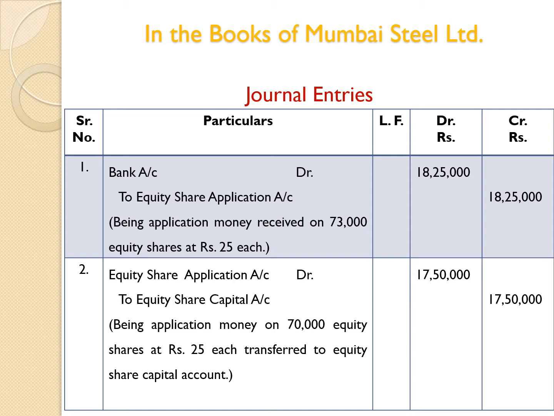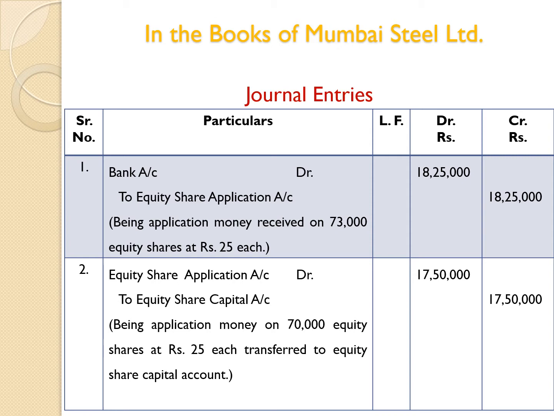Then, here 3 stages of collection of share price are given. First stage, application. Second stage, allotment, and third stage, first call. Here issued shares are 70,000, but applications were received for 73,000. It means excess applications were received for 3,000 shares.